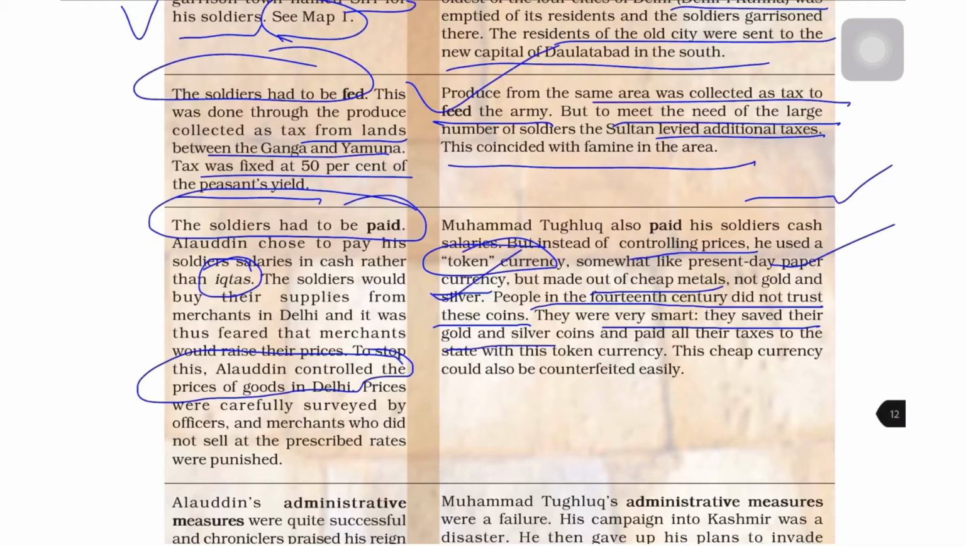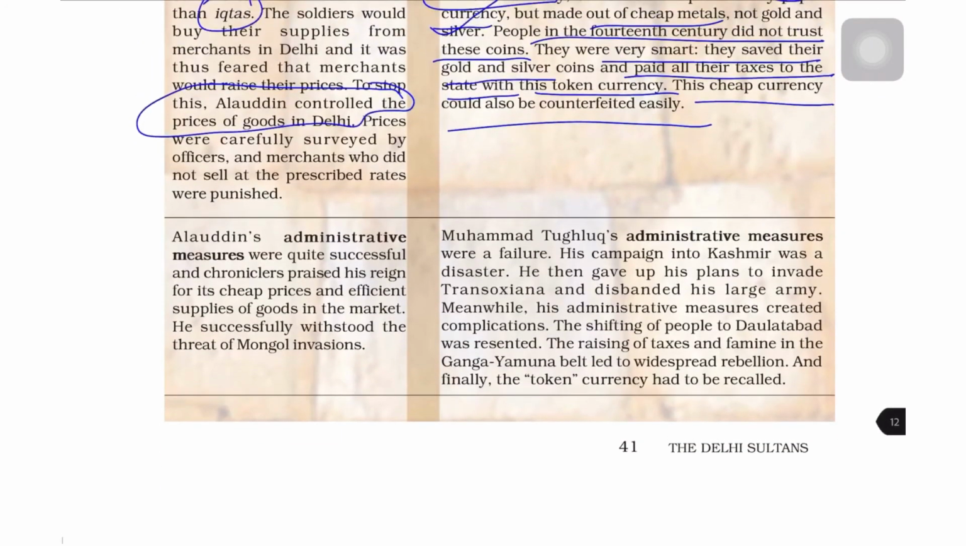They were very smart. They saved their gold and silver coins and paid all their taxes to the state with this token currency. So this cheap currency could also be counterfeited easily. Now, Alauddin's administrative measures were quite successful, and chroniclers praised his reign for its cheap prices and efficient supplies of goods in the market. He successfully withstood the threat of Mongol invasions.